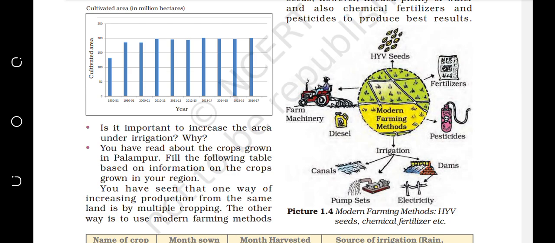They are using cow dung for fertilizers. Okay, and the farmer is also using bullocks for ploughing. And there is no introduction of modern technologies. So differentiating between the traditional farming method and the modern farming method is very important. Okay, so you have to remember.